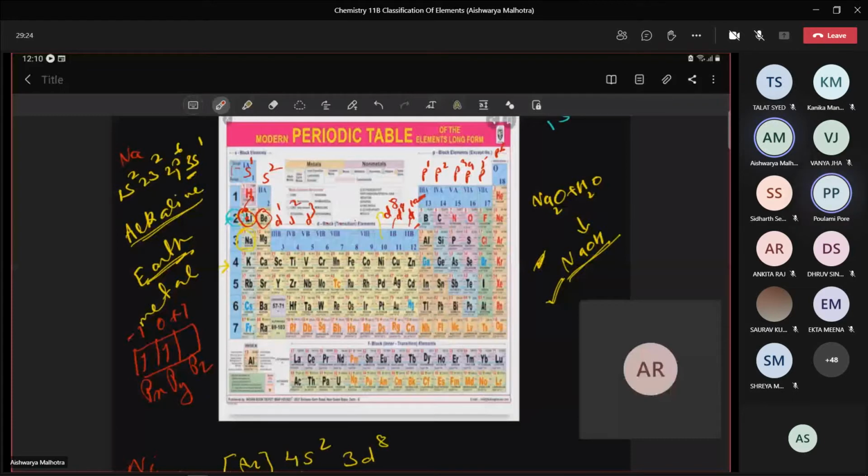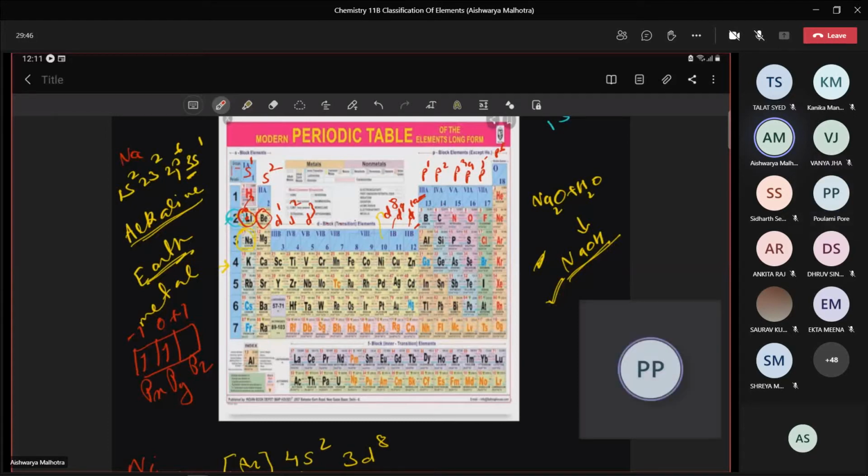Force of attraction decreases. It means the non-metallic character decreases, ability to accept electron decreases. So as we move down the group, non-metallic character decreases.